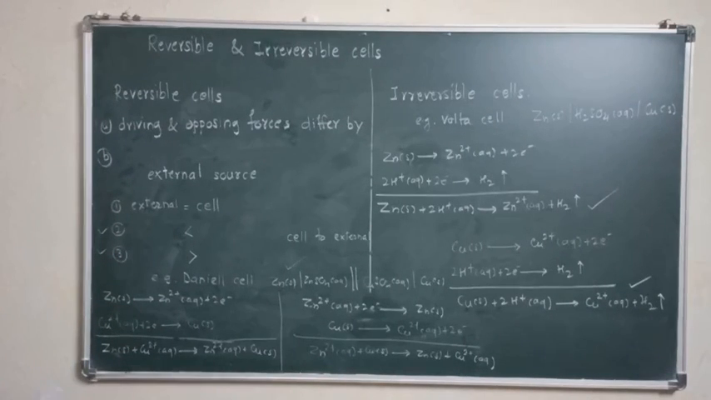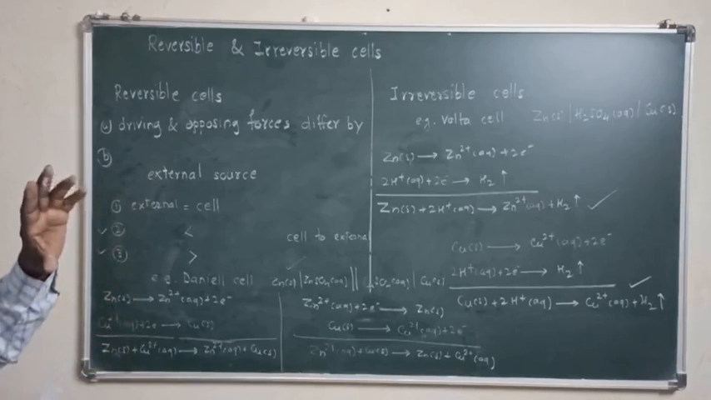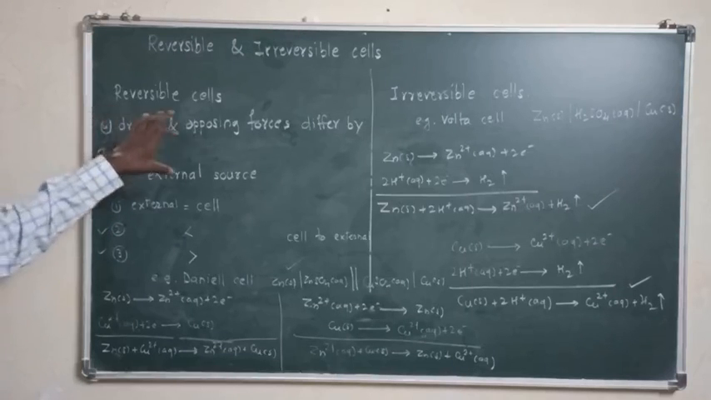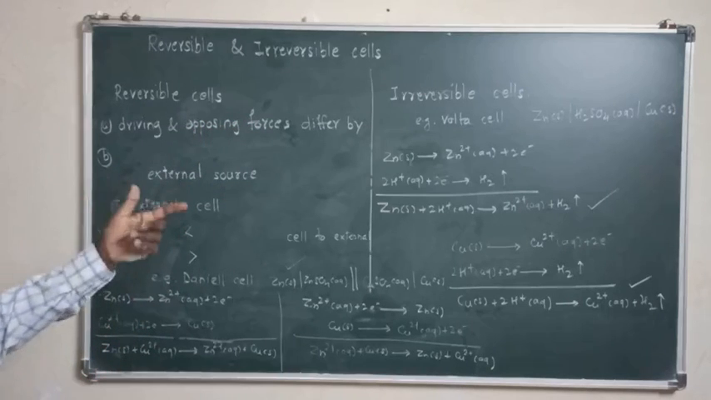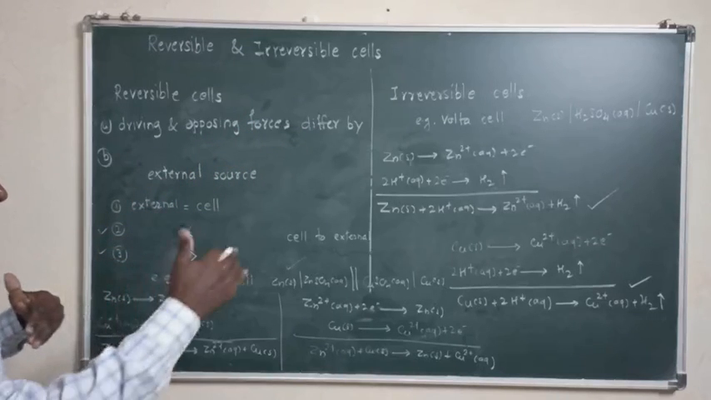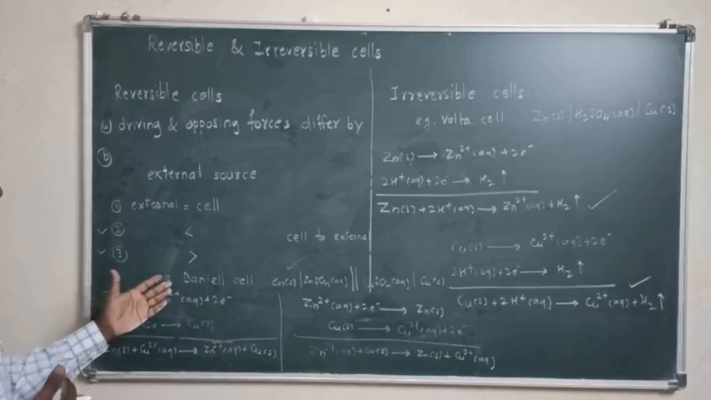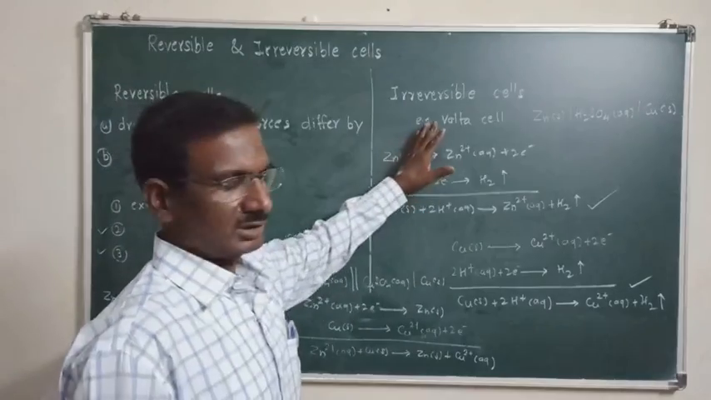From the examination point of view, you may be asked for a short note on reversible and irreversible cells. First of all, you have to state the conditions of a reversible cell, and for the irreversible cell you mention only that the cell which does not satisfy the above conditions is called an irreversible cell, and explain with examples. For the reversible cell we take the Daniell cell, and for the irreversible cell we take the Voltaic cell.